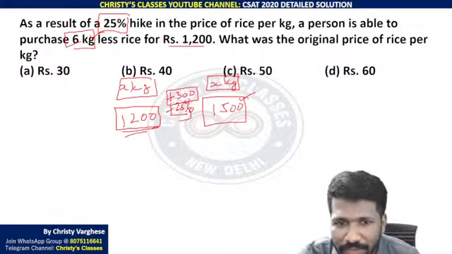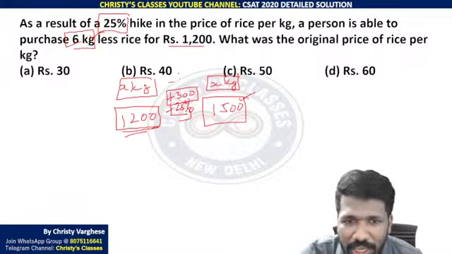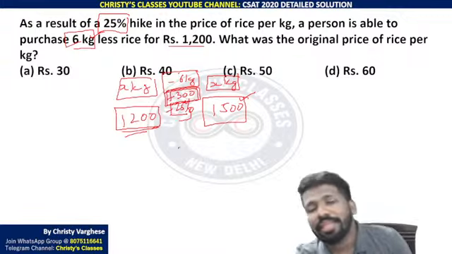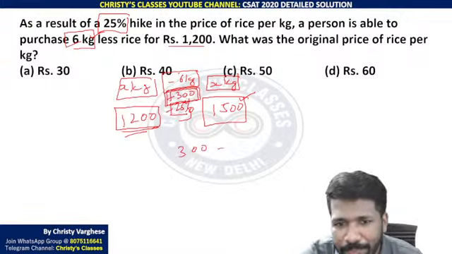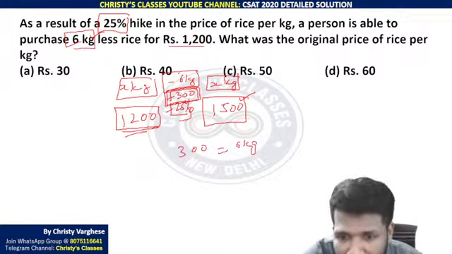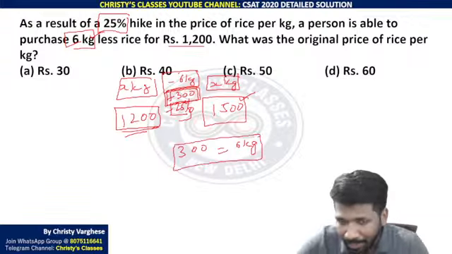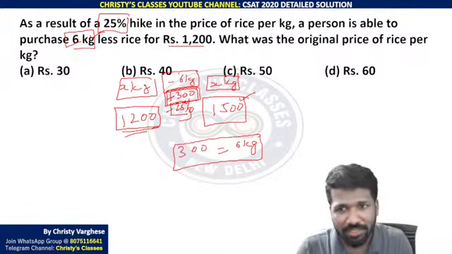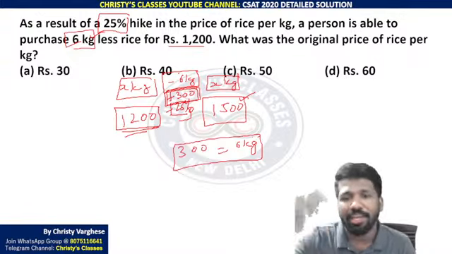Or in other words, we can say that 300 is the price for 6 kg. Now, the present price of 6 kg of rice is 300, not the old price. There are two things, original price and new price.